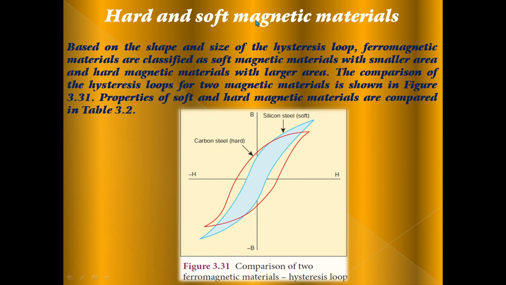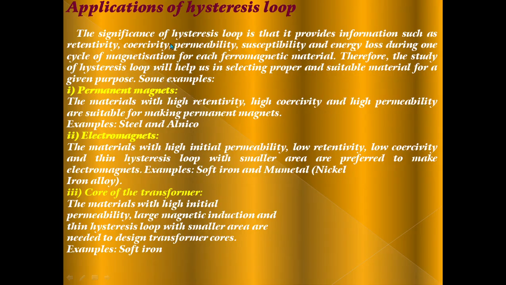The next important topic is hard and soft magnetic materials. Based on the shape and size of the hysteresis loop, ferromagnetic materials are classified as soft magnetic material with smaller area and hard magnetic material with larger area. The comparison of the hysteresis loop for two magnetic materials is shown in the figure. Properties of soft and hard magnetic materials are compared in a table.